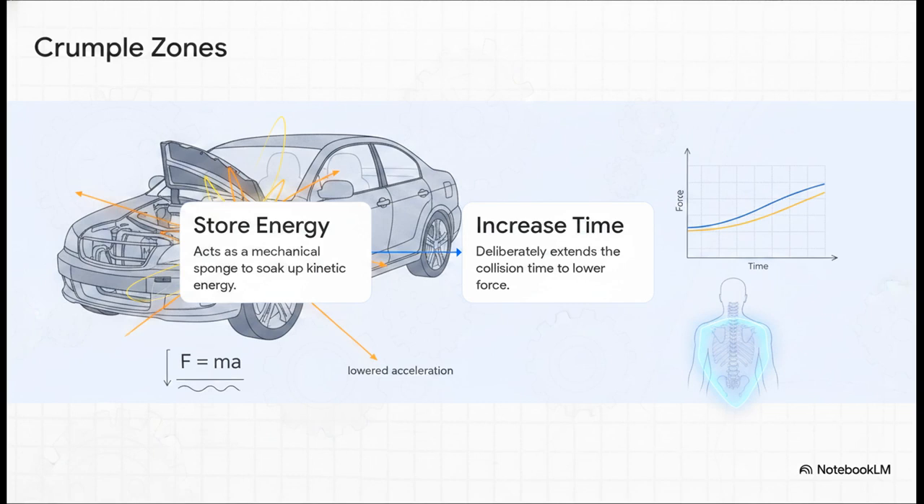Modern car manufacturers actually use this exact same physics to keep you alive. They engineer crumple zones into the front and rear of your vehicle. These zones are designed to act as a mechanical sponge, crushing like an accordion to soak up kinetic energy as elastic potential energy. But more importantly, this crushing deliberately increases the collision time. Stretching out the deceleration time lowers the A in our F equals ma formula, keeping the ultimate force low enough for the human body to actually survive the impact.